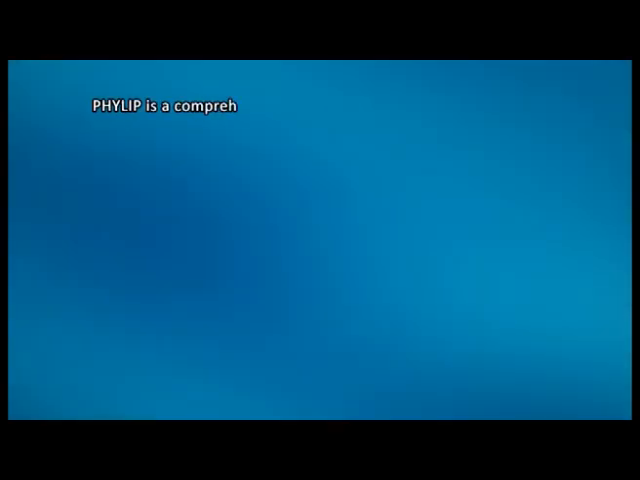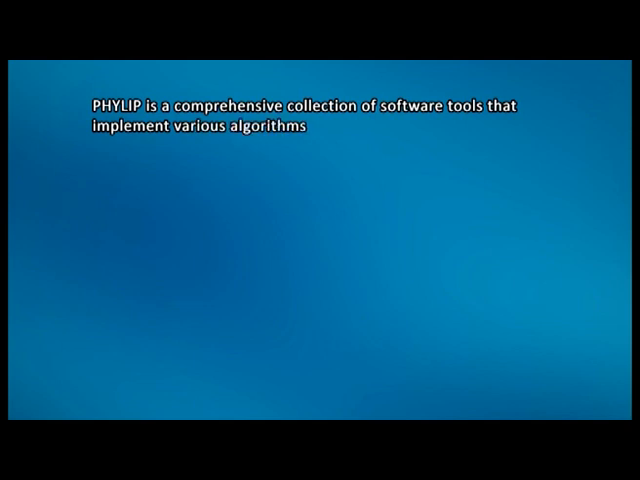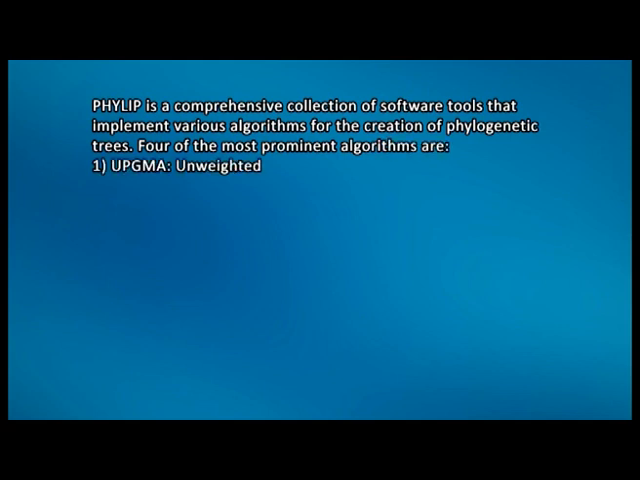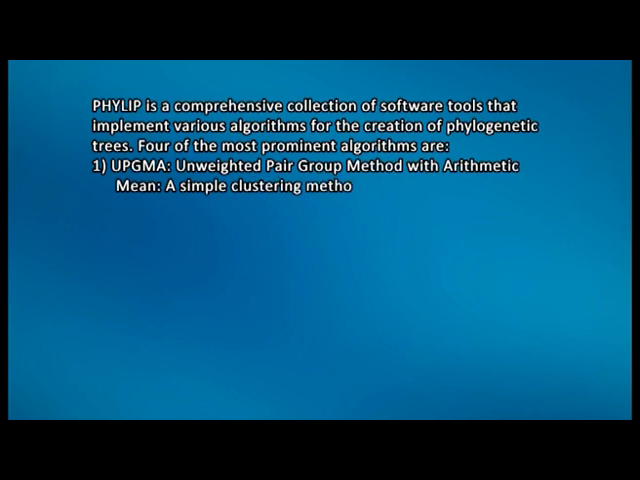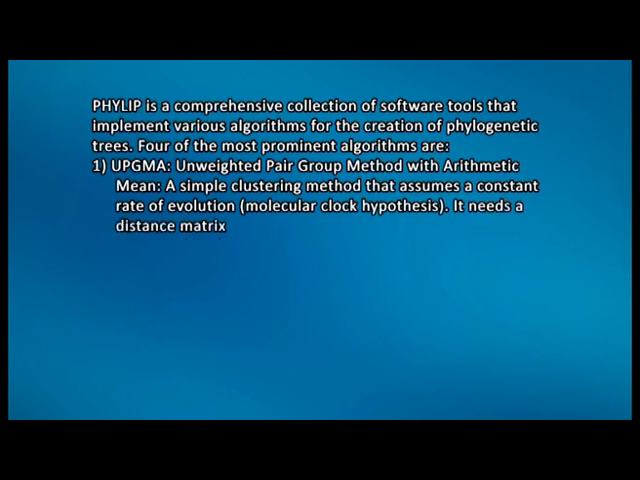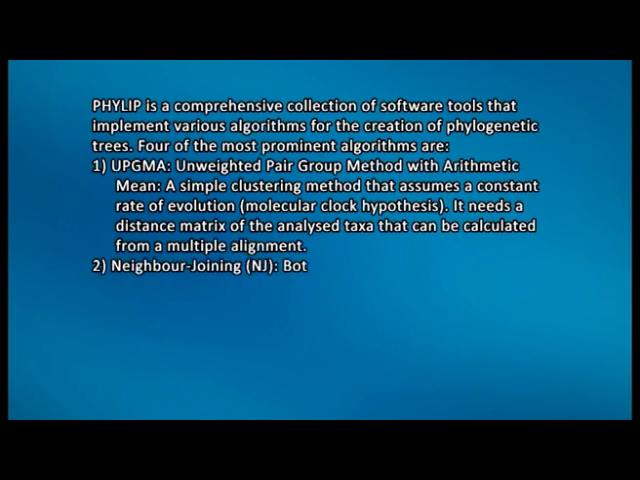Now, I am going to discuss one of the commonly used packages, PHYLIP. It is a comprehensive collection of software tools that implement various algorithms for the creation of phylogenetic trees. This software is based on the most prominent algorithms, the first being UPGMA, which means unweighted pair group method with arithmetic mean. These algorithms use a simple clustering method that assumes a constant rate of evolution. It needs a distance matrix of the analyzed taxa that can be calculated from multiple alignment.